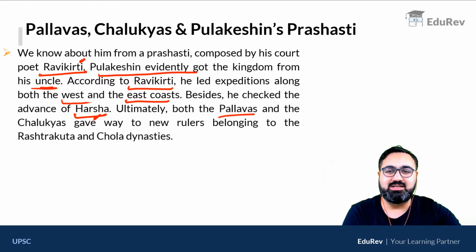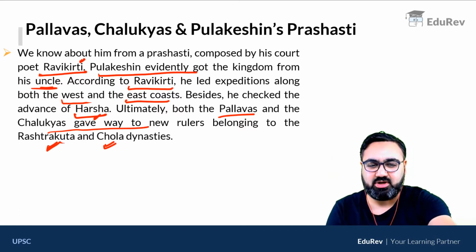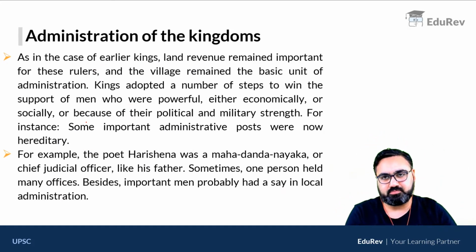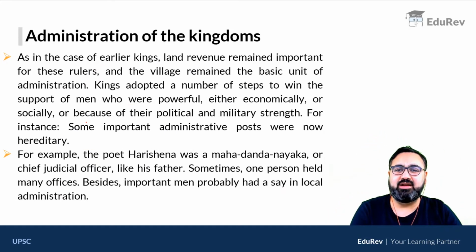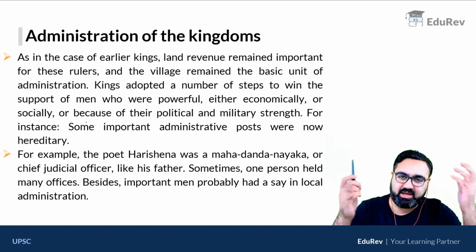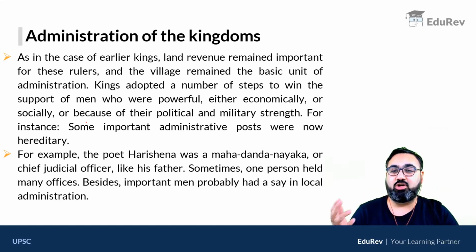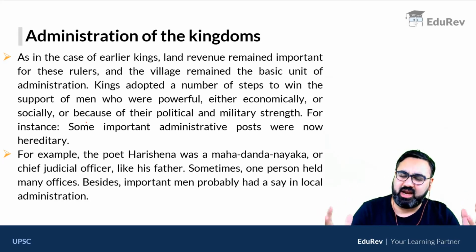Ultimately, both the Pallavas and the Chalukyas were removed, and new dynasties came in the form of Rashtrakutas and the Cholas, about which you will study later on. Now, how were these kingdoms administered? As we know, these were big kingdoms, and they spent a lot of money. They had their own army. They had a navy, they built temples, so they needed a lot of money.